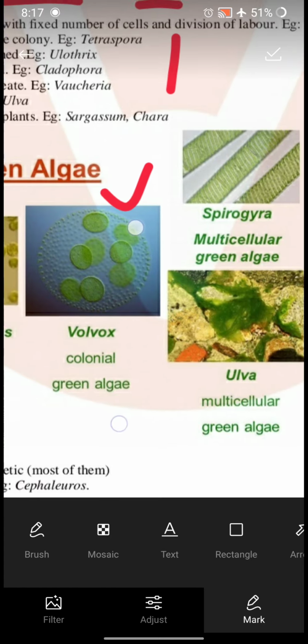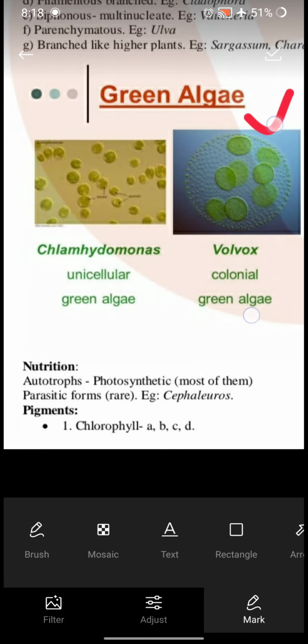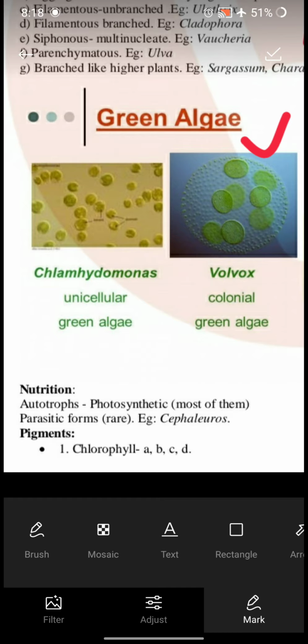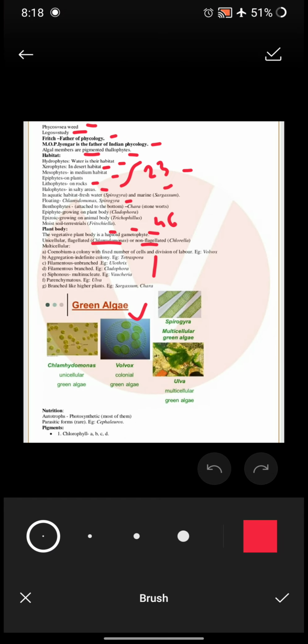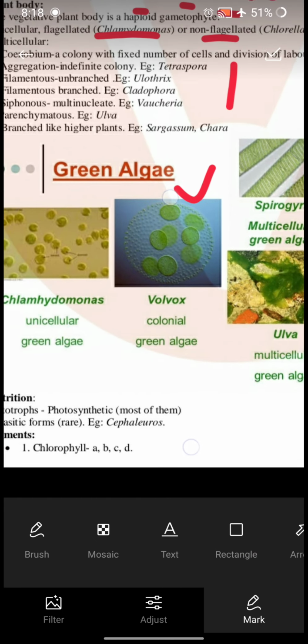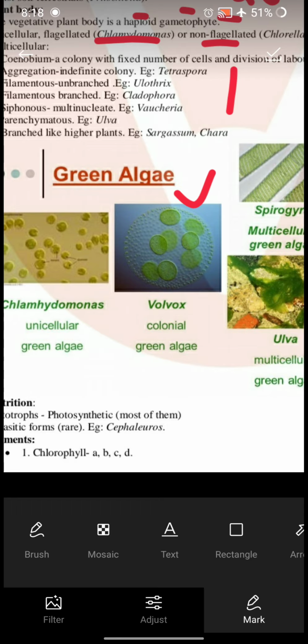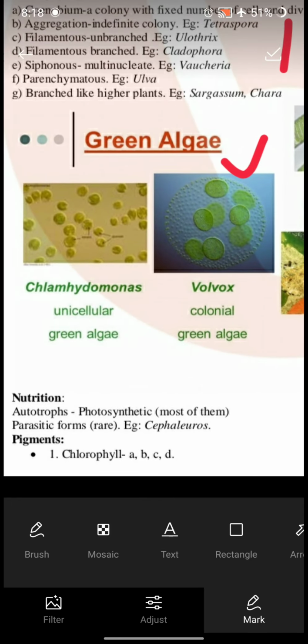So most of them are autotrophs and photosynthetic. Autotroph means they can prepare their own food, and they can prepare their own food with the help of chlorophyll. There are mainly 5 types of chlorophyll: A, B, C, D, and E. So pigments which are present in the algae are A, B, C, and D.